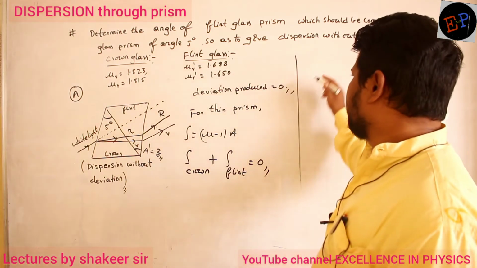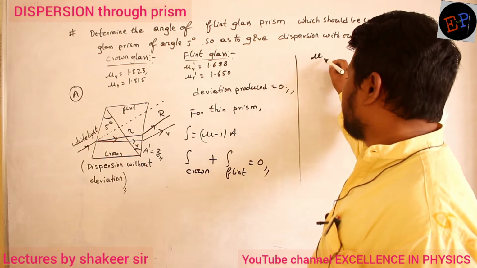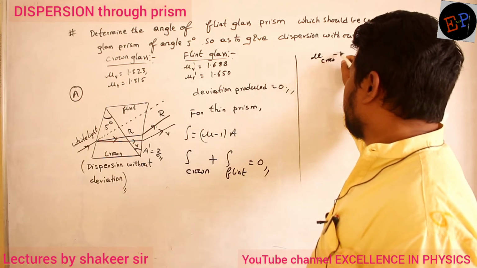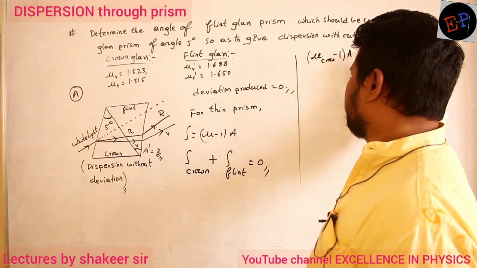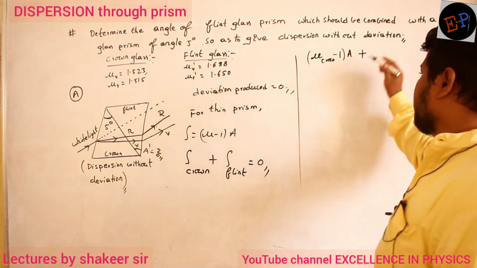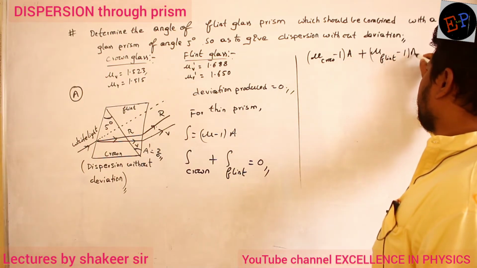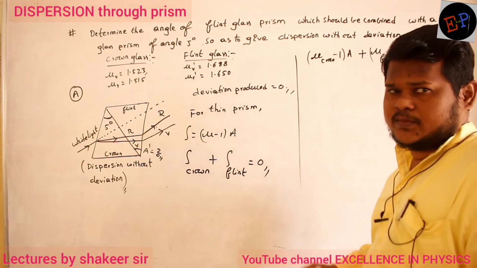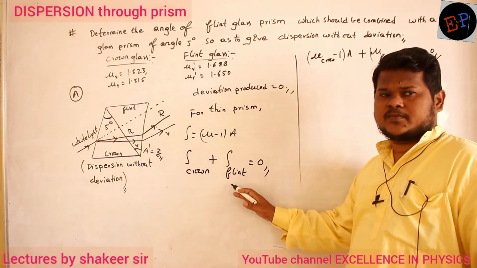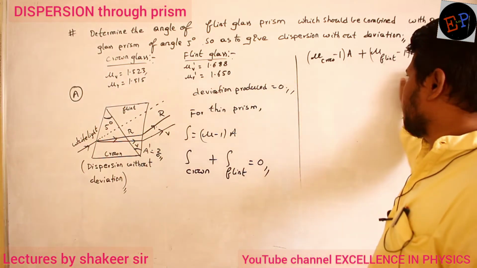So first of all I will write the full form. (μ of crown glass minus 1) into A plus (μ of flint glass minus 1) into A dash. If you add both of them, it should be equal to 0. Deviation produced in crown glass, deviation produced in flint glass. So this is the equation.